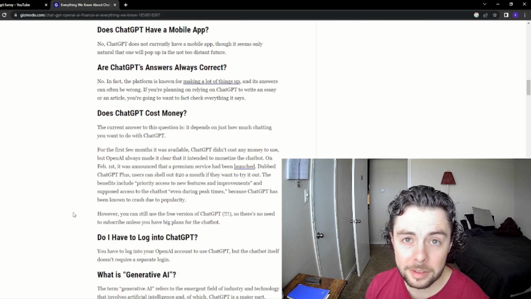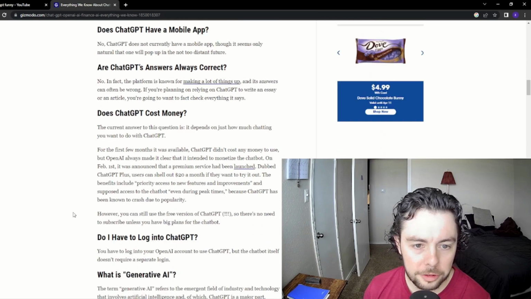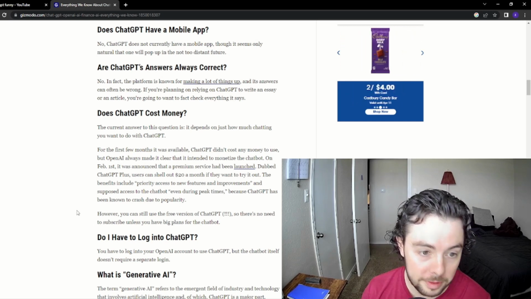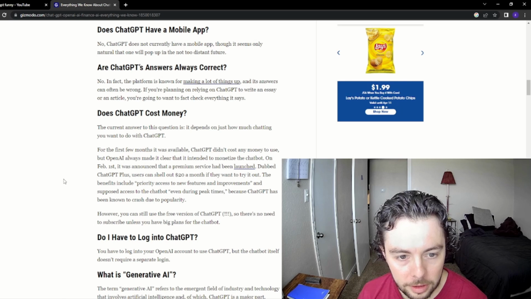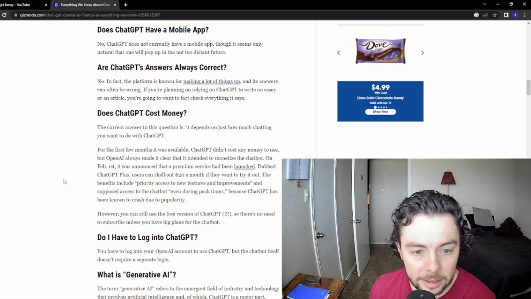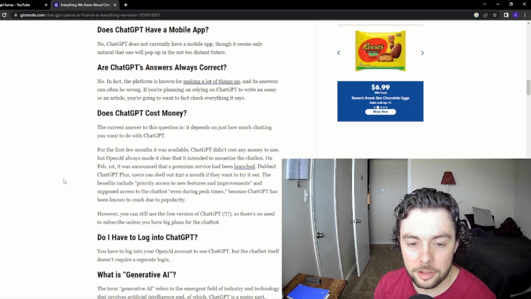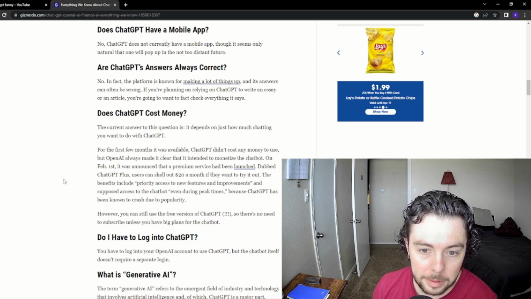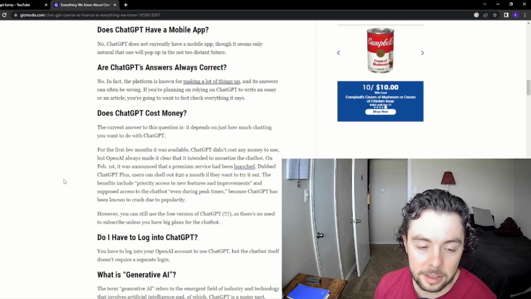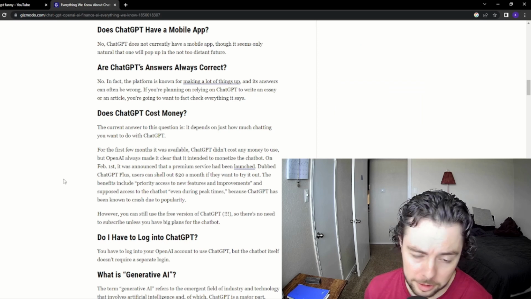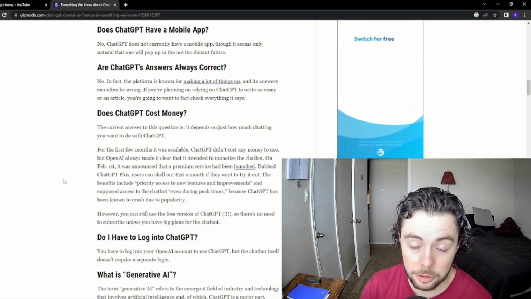So does ChatGPT cost money? The current answer to this question is it depends on just how much chatting you want to do with ChatGPT. For the first few months it was available, ChatGPT didn't cost any money to use. But OpenAI has always made it clear that it intended to monetize the chatbot. On February 1st, it was announced that a premium service had been launched, dubbed ChatGPT Plus. Users can shell out $20 a month. It's actually pretty cheap considering how much money they've put into it if they want to try it out.